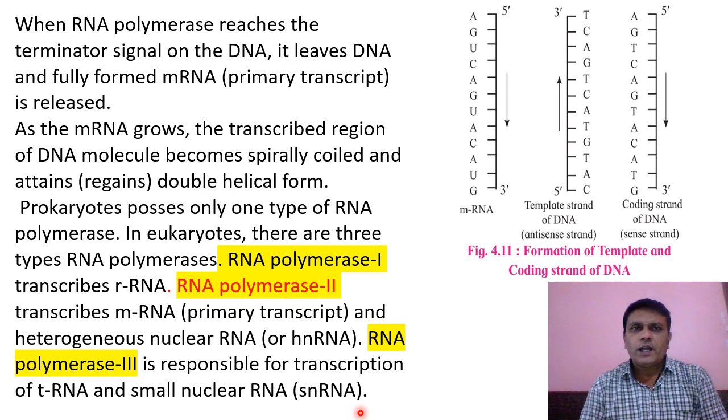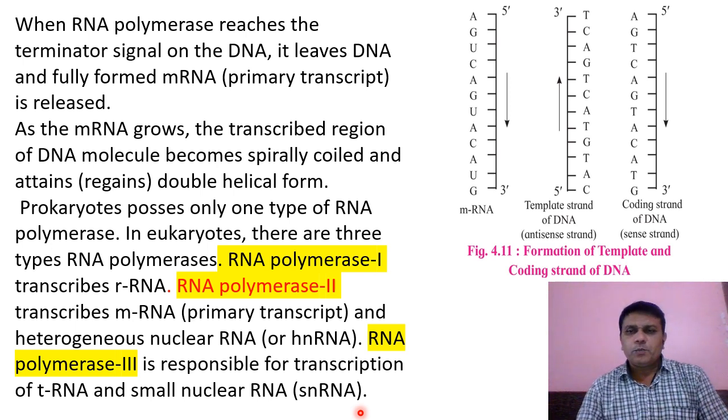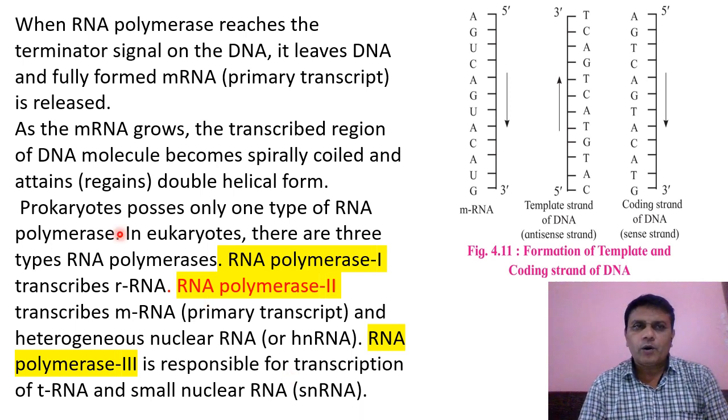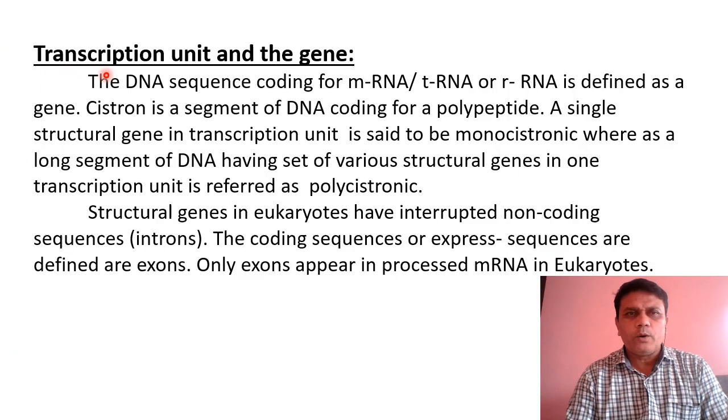These three RNAs together carry out the synthesis of protein. Now we will see the meaning of transcription unit and the gene.